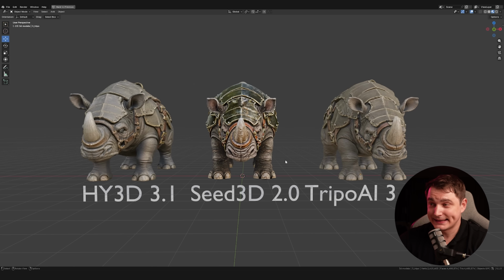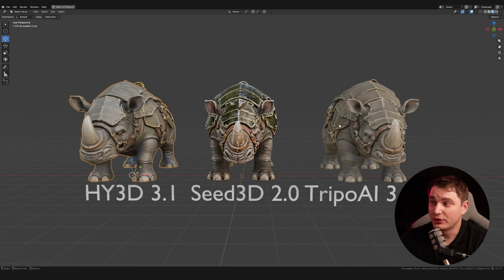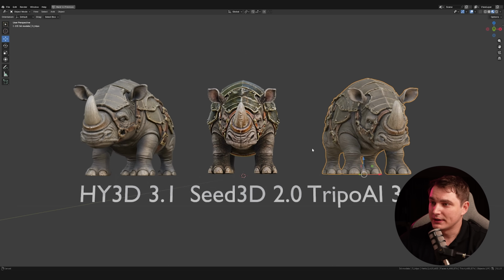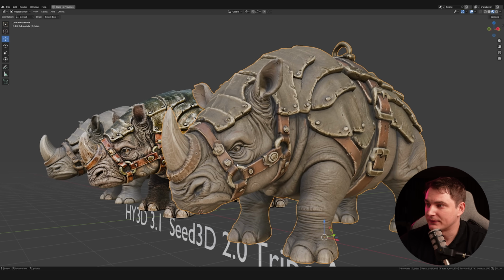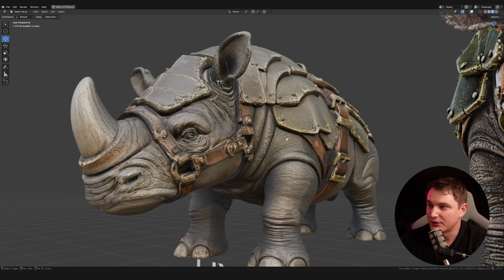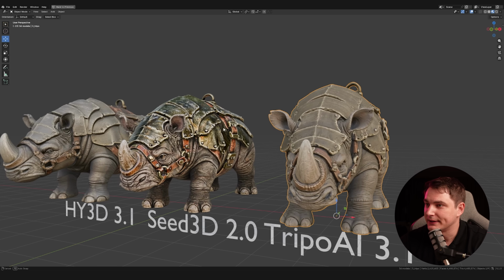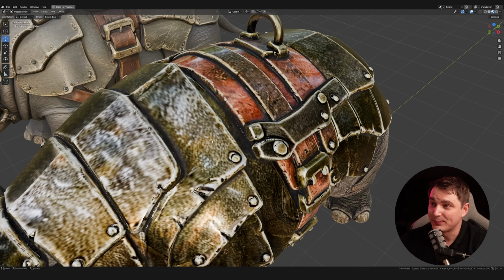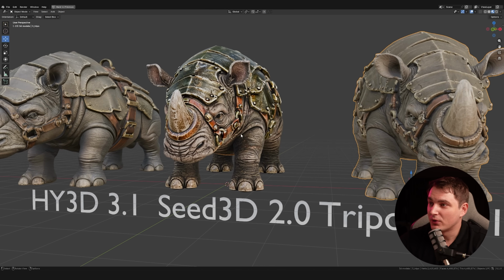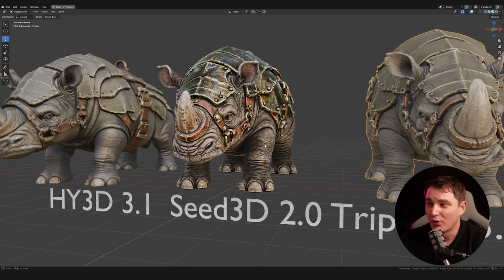And Seed stands out immediately, right? Hunyan and Tripo are quite similar, right? I would say very similar. Tripo is more accurate though, like even the face, the eyes and stuff compared to Hunyan, definitely cleaner. But this guy, again, maybe they need to add 4K texture, but it's blurry. However, it's way more saturated and sort of more realistic.